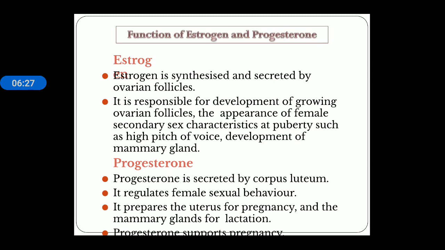Next is progesterone. Progesterone is secreted by the corpus luteum. It regulates female sexual behavior. It prepares the uterus for pregnancy and the mammary glands for lactation. Progesterone supports pregnancy.